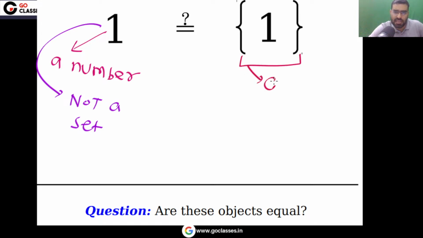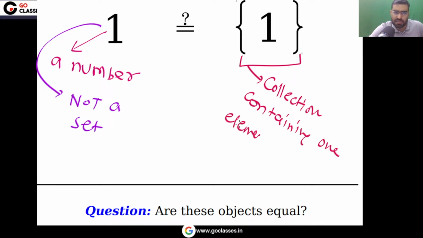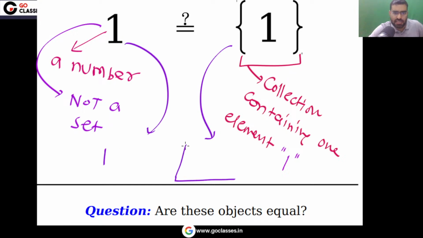So this is a collection. You can think that this is a box, a collection containing one element. There is one element in this set, and that element is 1. So remember, you can think that this is a simple number, and you can think of this as a box with this one in it. These two things are not the same. You can think of this set as a box.